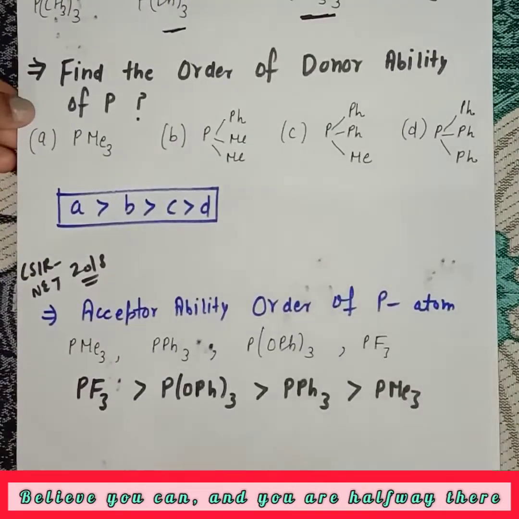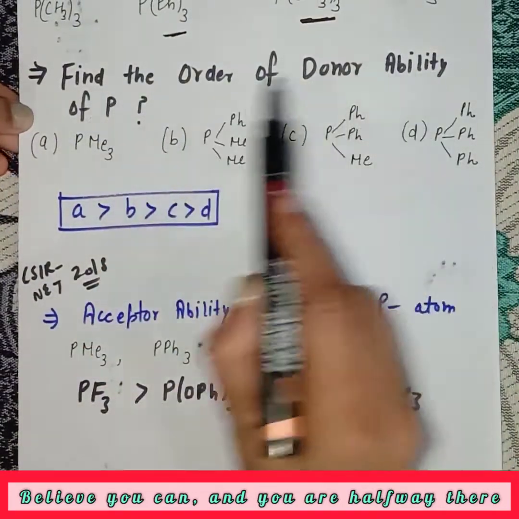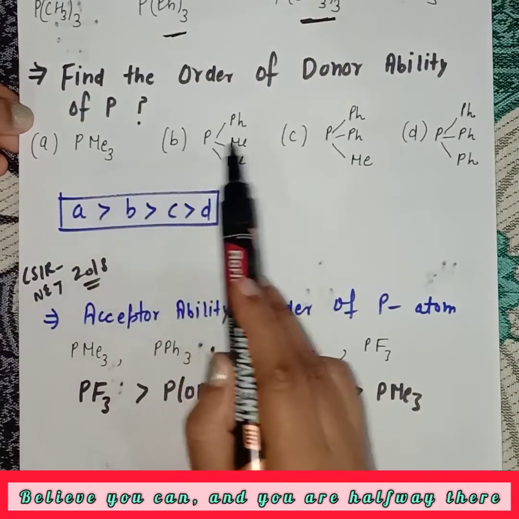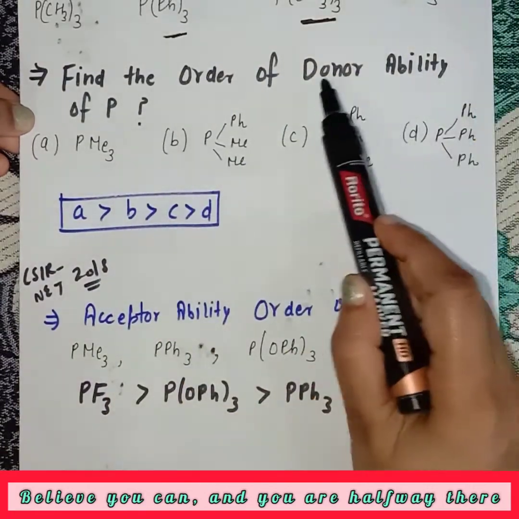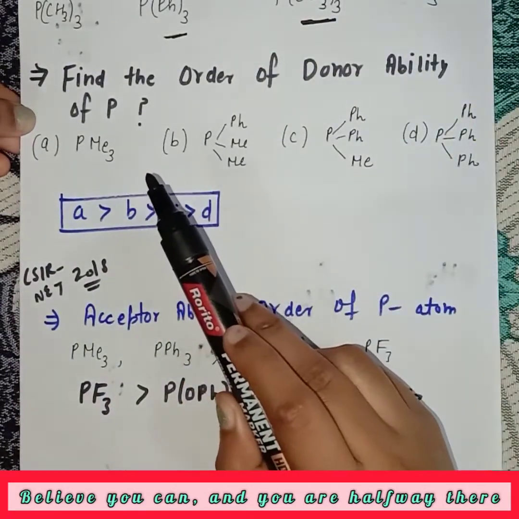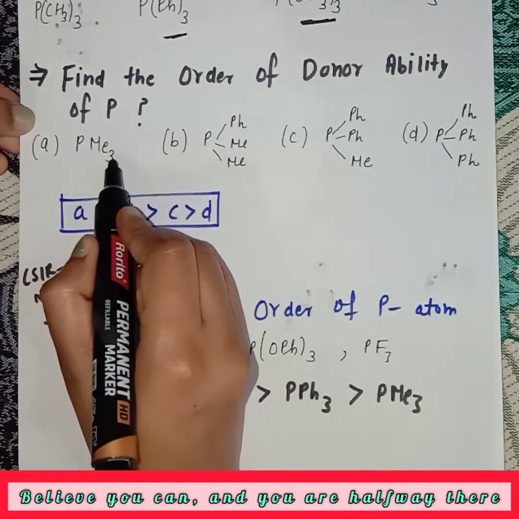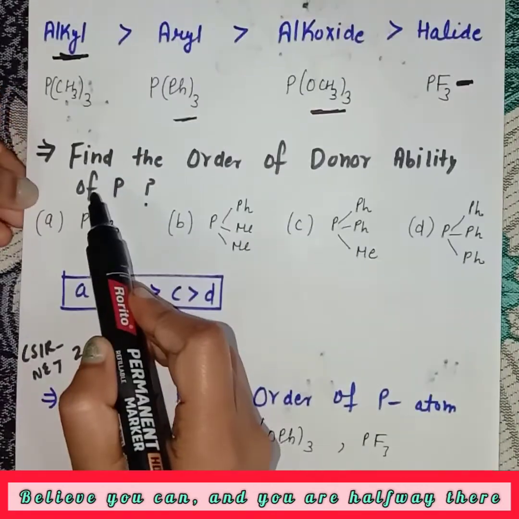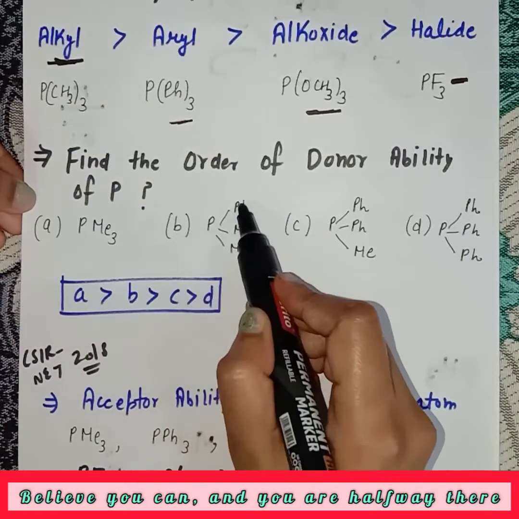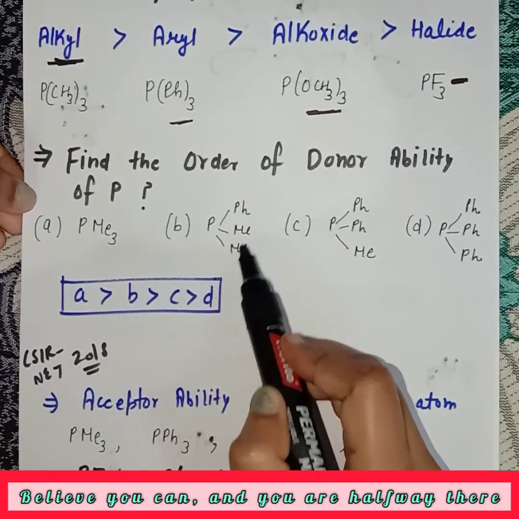Now see the question. Find the order of donor ability of P. These are the options. We have to find out the order of donor ability. So it is PMe3, this is alkyl. It is PH, Me, Me.